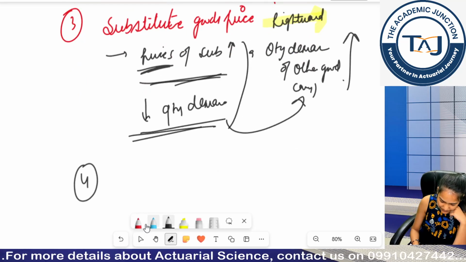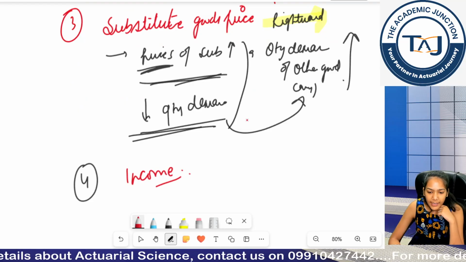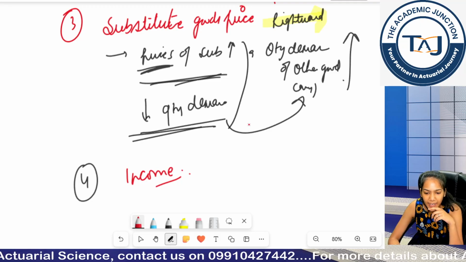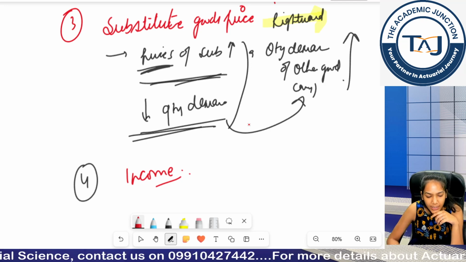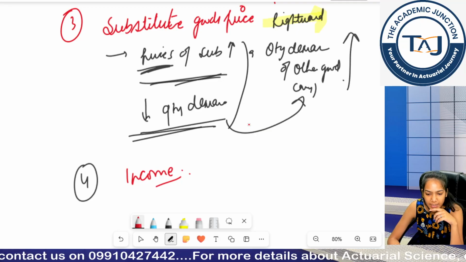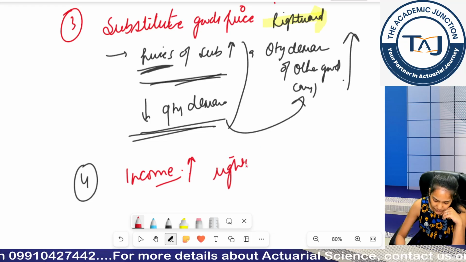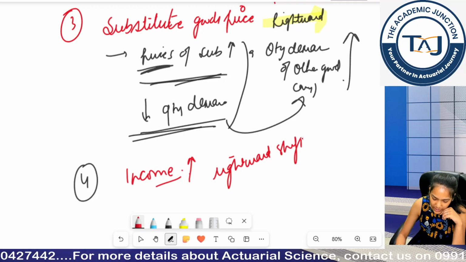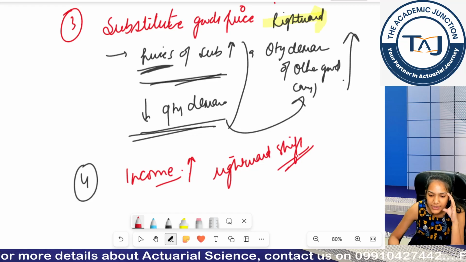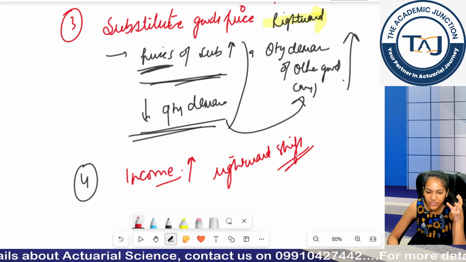Fourth is income. If my income increases, for example, initially I was buying 5 loaves of bread only because of my income. Now my income has increased. Will I move to more quantities of bread? Right? So income increase, rightward shift. You don't need to learn when the rightward shift is happening and when the leftward shift is happening. Please think of the scenario, think of the case, think of the demand. Okay? That's very generic.